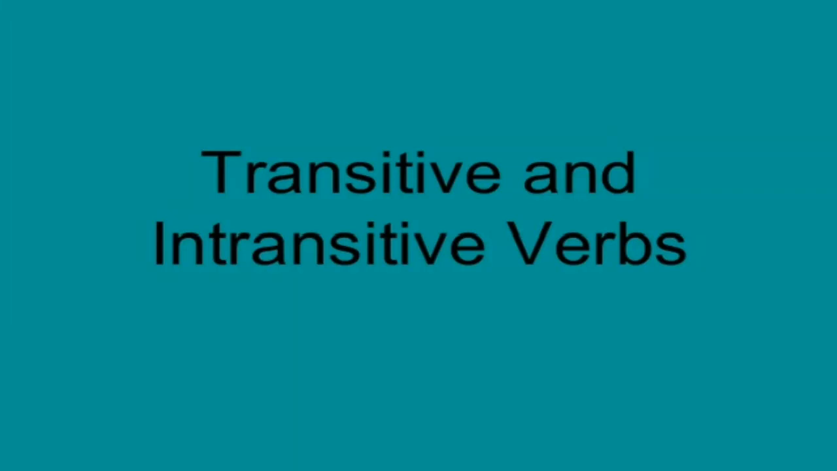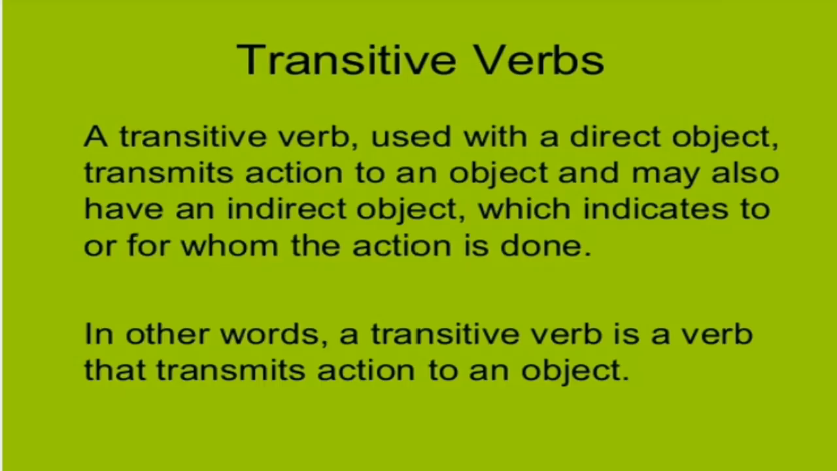In this video, we are going to study transitive and intransitive verbs. Let us first see what are transitive verbs. A transitive verb used with a direct object transmits action to an object and may also have an indirect object which indicates to or for whom the action is done. So as the definition suggests, a transitive verb can either have a direct object or an indirect object.